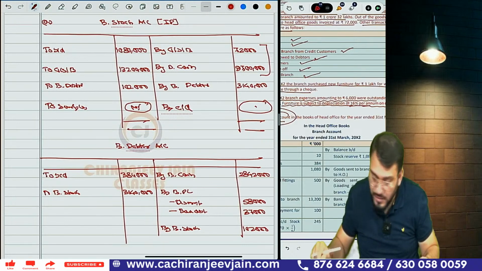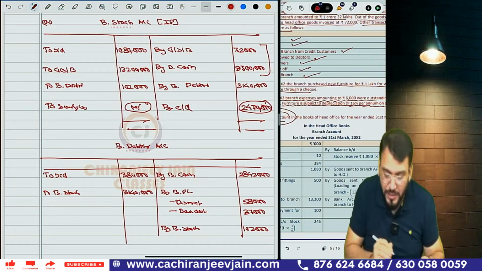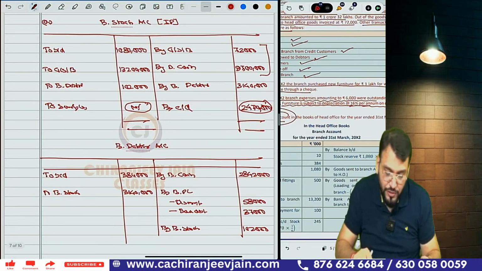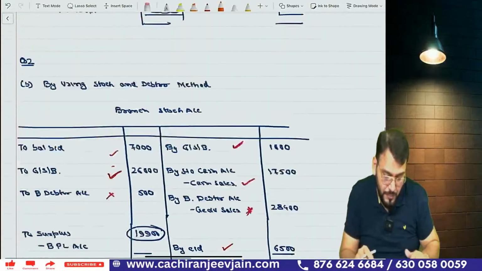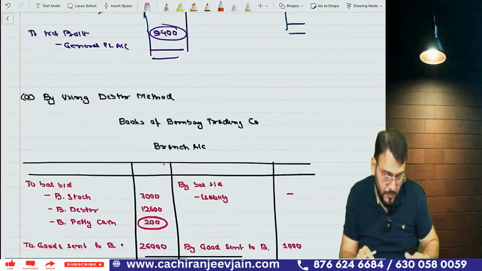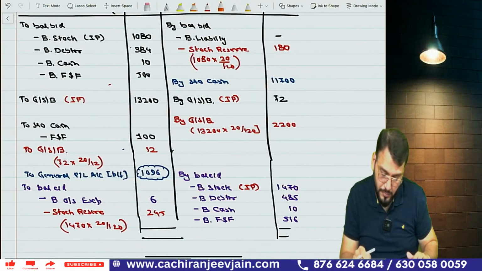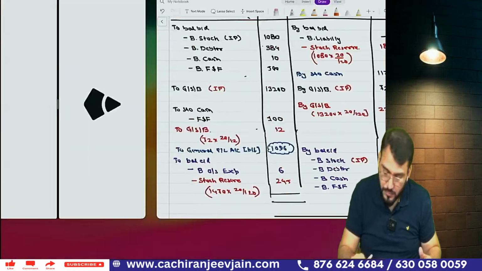Correct now. Just calculate it. How much is it coming? It is coming 24 lakh 70,000. Check whether it is correct or not. Some difference is coming.